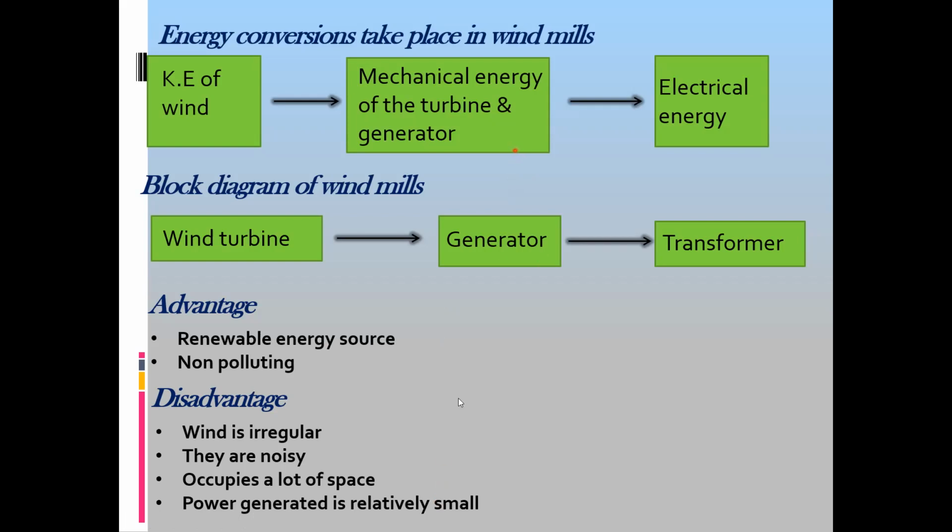What does a generator do? Generators are used to produce electricity. A generator is a device which converts kinetic energy to electrical energy. So the main purpose of the generator is to convert kinetic to electrical. And when the turbine rotates, it rotates the coil in the generator. The working of the generator we'll discuss in block 4.